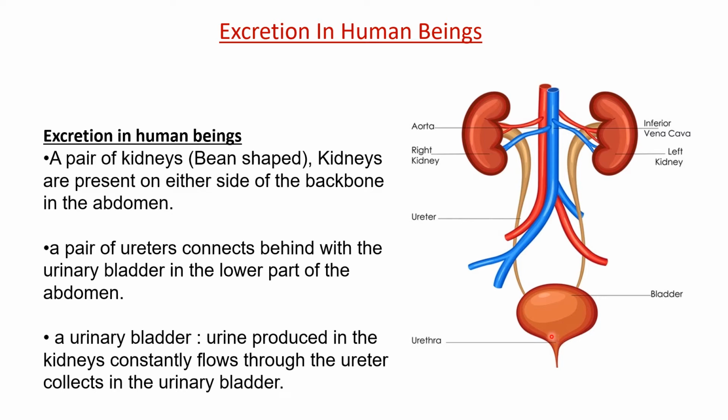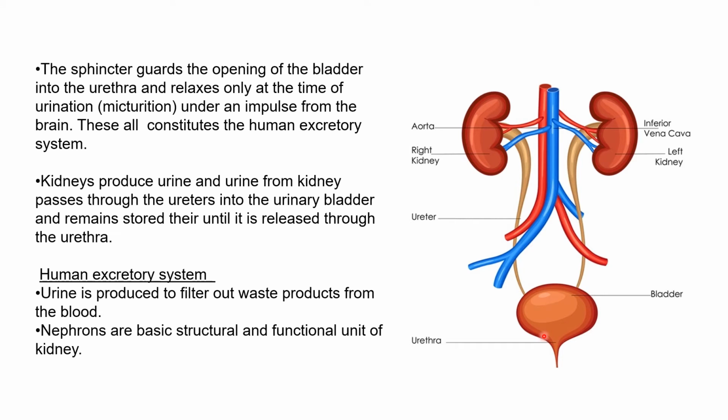Urine produced in the kidney constantly flows through the ureter and collects in the urinary bladder. The sphincter guards the opening of the bladder into the urethra and relaxes only at the time of urination. Urination is also known as micturition, right? Micturition is the scientific word for urination.